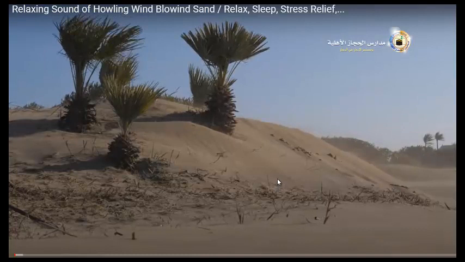It's obvious that this video is taken from a desert. We have small trees and the trees are moving. Also the sand, can you see this part where the sand is moving or blowing? What makes these particles of sand move is the wind.